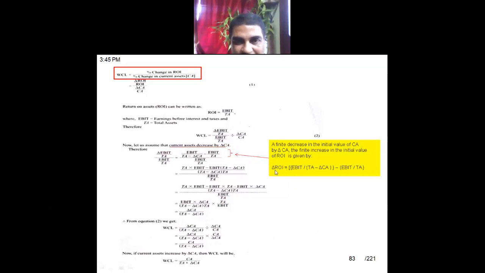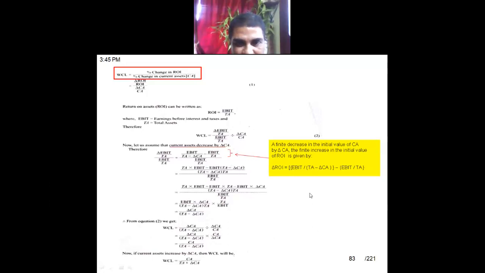I'm calculating change in ROI. Change in ROI is first this: EBIT divided by your new total asset, minus EBIT divided by our old total asset, that means the existing total asset. Here the total asset is reduced by the change. If I calculate this, I will get the change in ROI. You have to understand it like this: EBIT divided by TA, both of these represent ROI. So I am calculating change in ROI by using this formula.